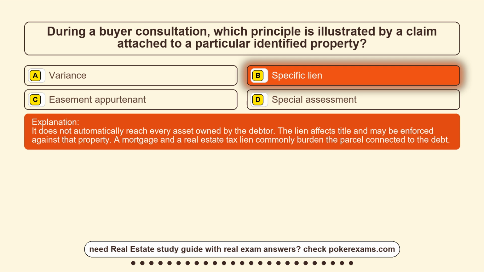It does not automatically reach every asset owned by the debtor. The lien affects title and may be enforced against that property. A mortgage and a real estate tax lien commonly burden the parcel connected to the debt.